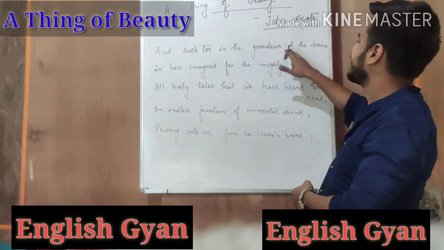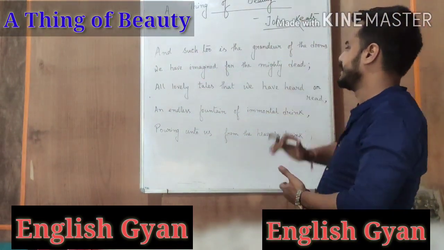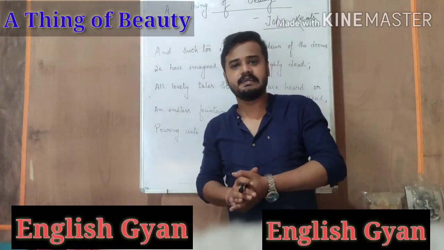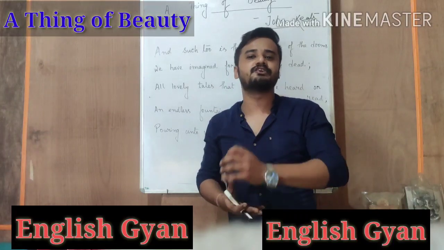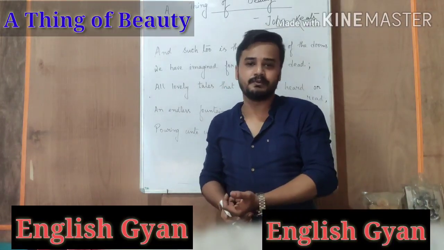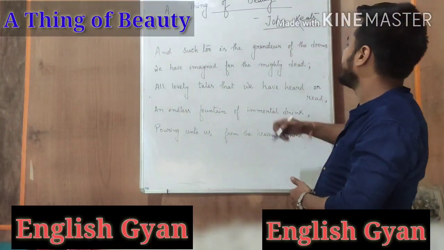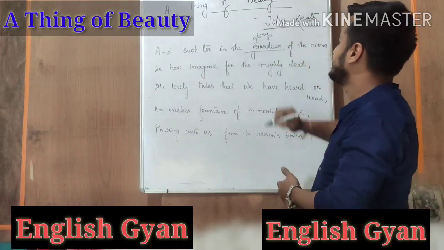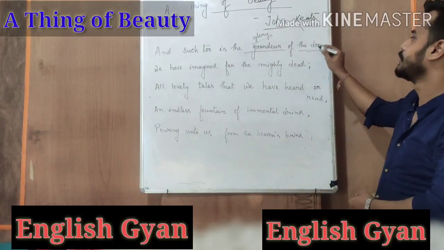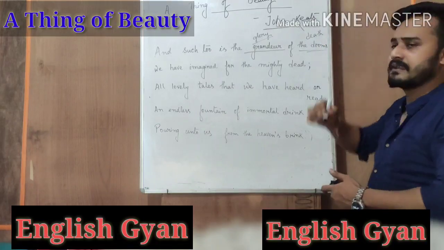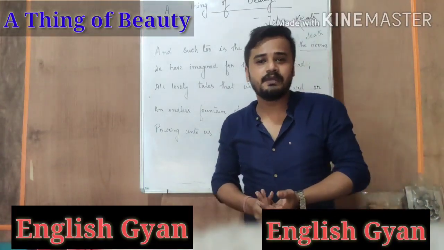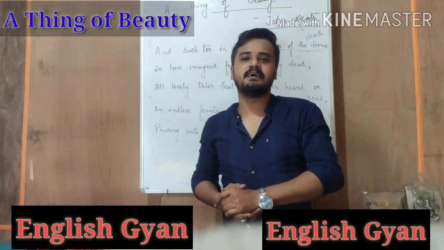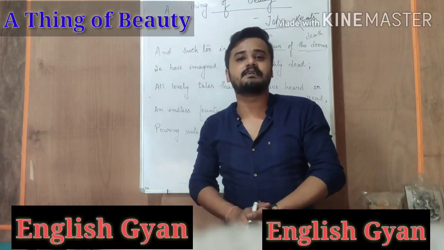"And such too is the grandeur of the dooms we have imagined for the mighty dead." So he has mentioned many elements of beauty in this nature. Now he presents a very interesting thing which he also considers to be beautiful. He says that the grandeur of the dooms, grandeur means the glory or the impressiveness, and here dooms means death. Death is often considered to be a very negative thing. But Keats says that in death also there is some positivity, there is some glory, there is some grandeur.